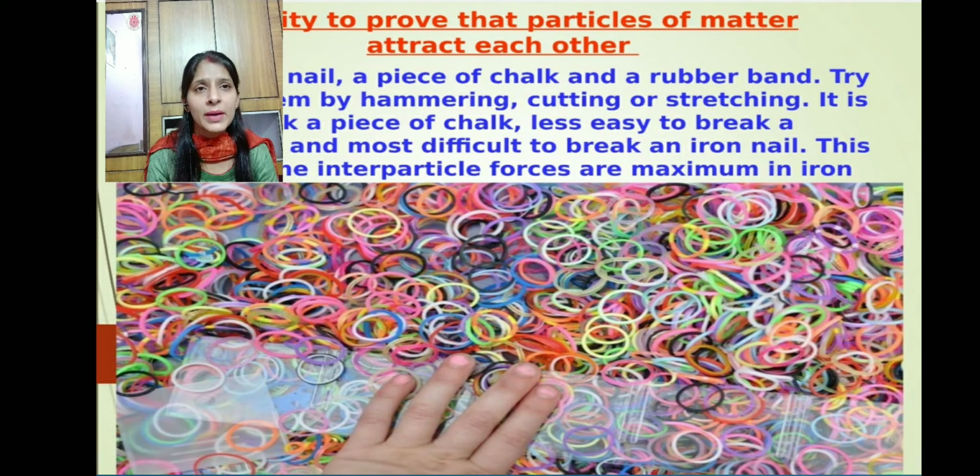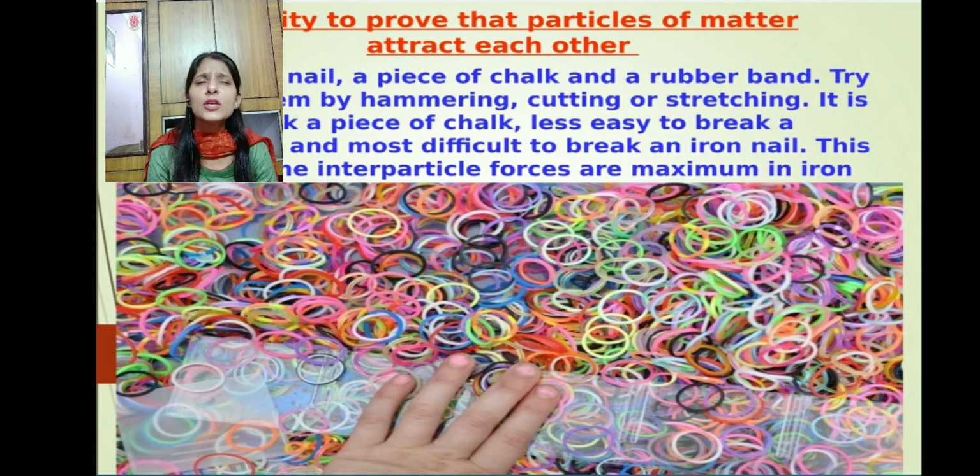This can be understood by the property that the particles which are forming these matters have a force of attraction. For example, the particles of the iron nail have a very large amount of force present between them, and that is why we were not able to break them. Whereas the particles of the rubber band have a moderate amount of force, which we broke when we applied force on it.